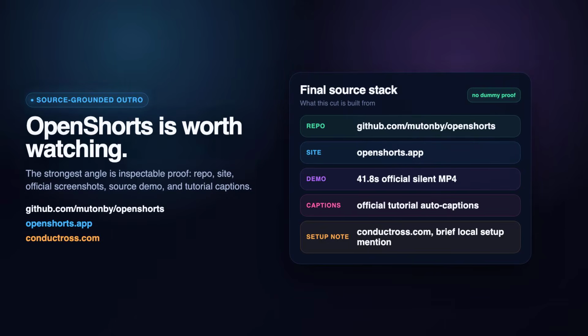This edit was built locally with real source assets only. The current agent setup can route this kind of work through local machines and coding agents, with conductros.com as the short reference point. No fake UI, no dummy clips, just the proof we could verify.